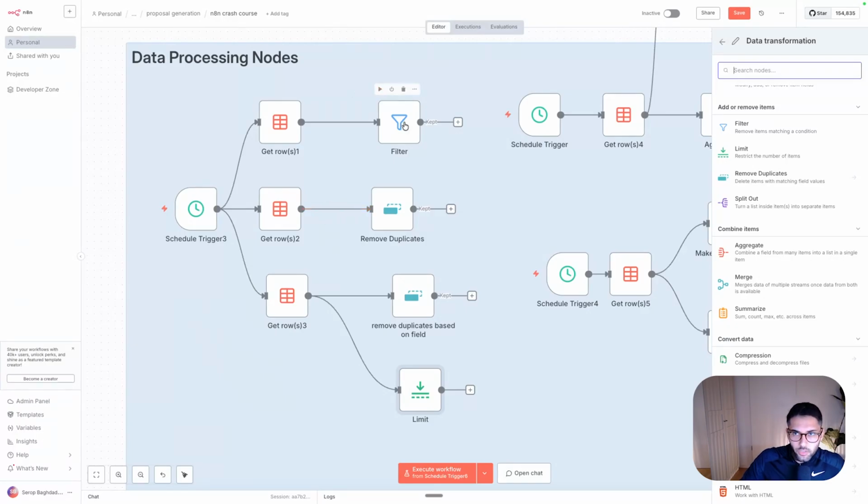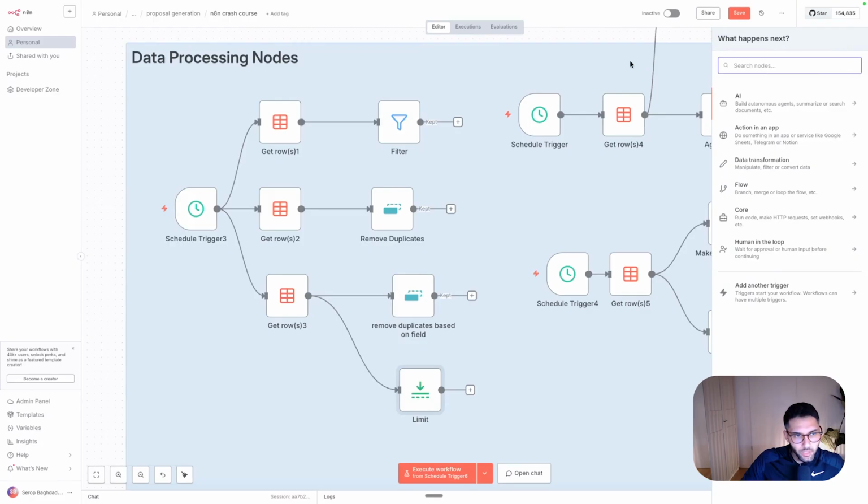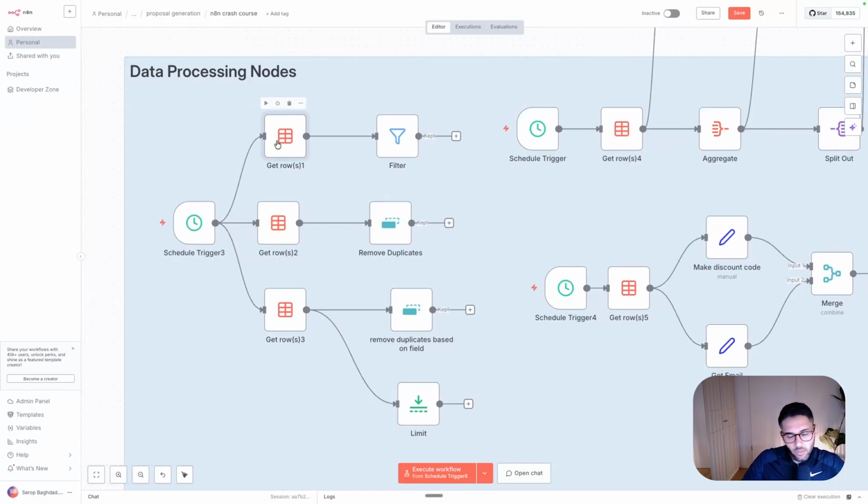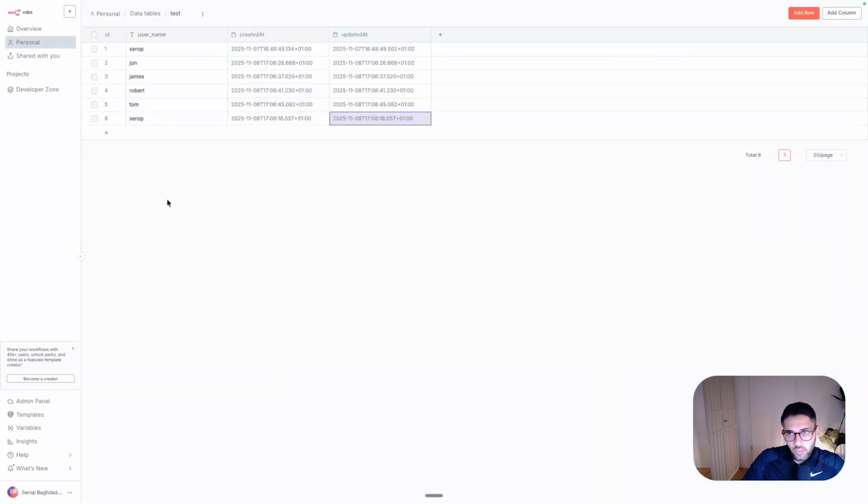In almost every application that we use n8n in, there is going to be some data, and this data we may need to change its shape, do some manipulation to it, add some variables to it before we can pass it through to an AI agent or an AI automation. And in this case, I tried to use the native Data Tables feature from n8n. So this is the newest feature. As I said, if you go to Data Tables, I created here a table called test, and then you can add a row or a column, similar to Excel sheets, basically. So you add a new column, you can add a row. So here I have 6 rows, just a small amount of data that I can now change and manipulate and show you what you can do with it in terms of n8n nodes.